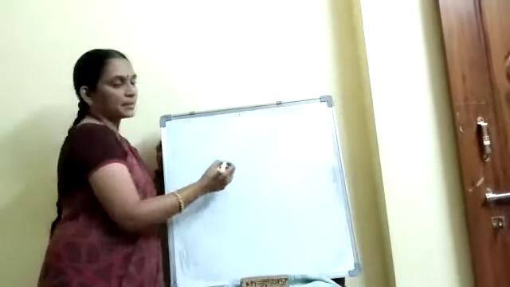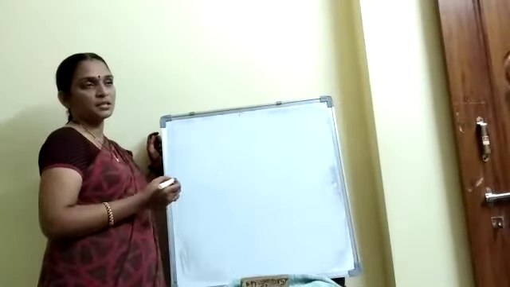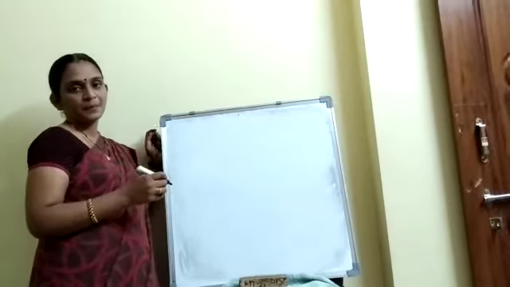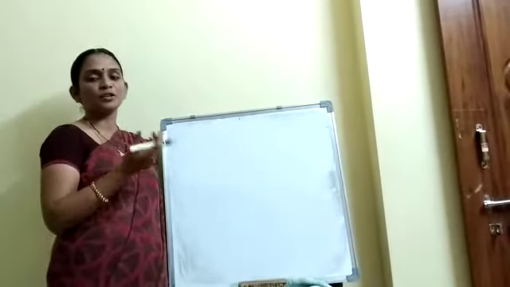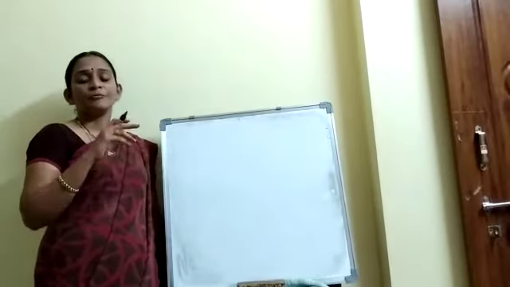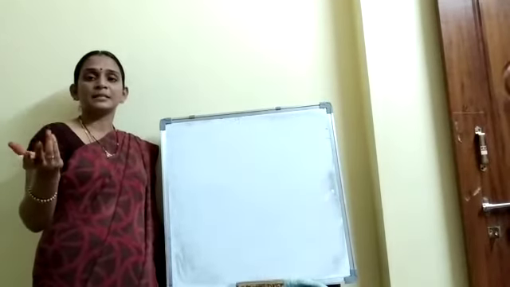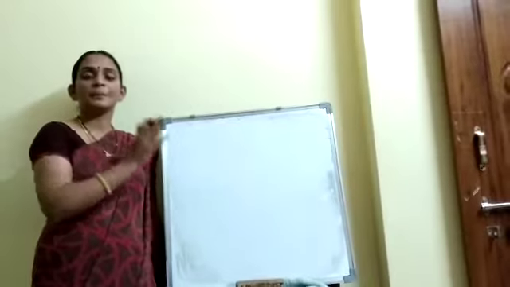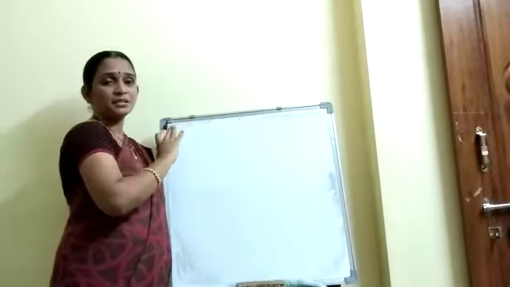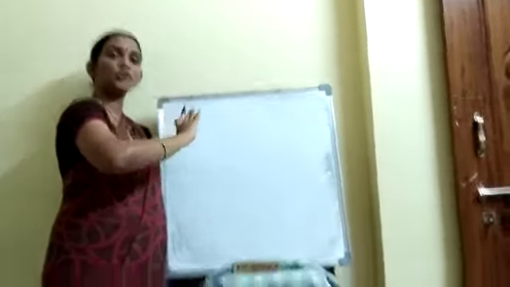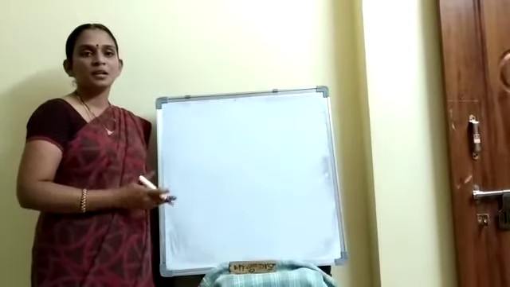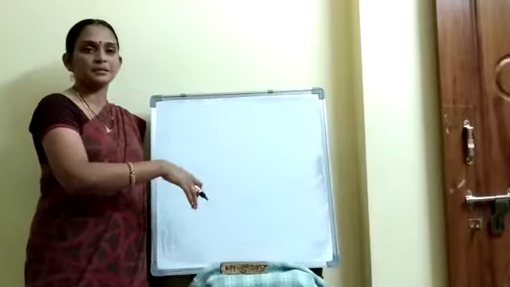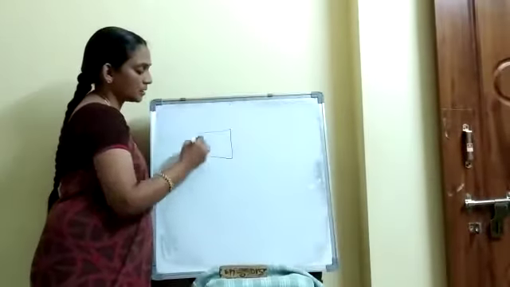Okay, we shall see the examples based on motion and rest. A person is in a moving bus. According to the surroundings, when the observer is outside the bus, he observes that the bus is in motion and the person is also in motion. Now consider the persons inside the bus.